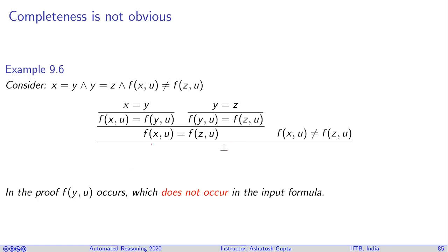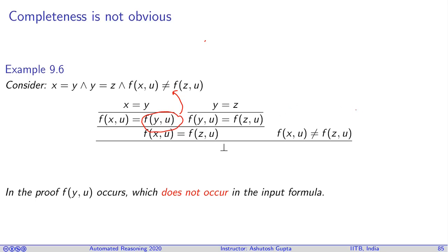So you can notice that in this process I created a term called f of y comma u. This term was not available in the input formula, so the derivation went through a term that was not in the input formula. However, if you look at our algorithm, it generates only those terms using congruence that appear in the formula. So how can it be possible that our method is incomplete?